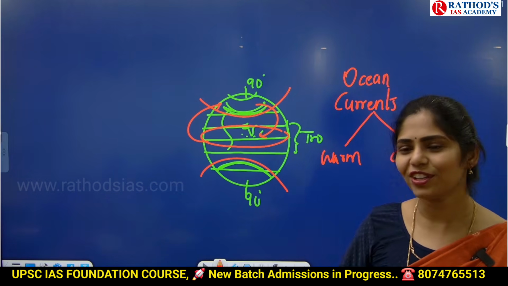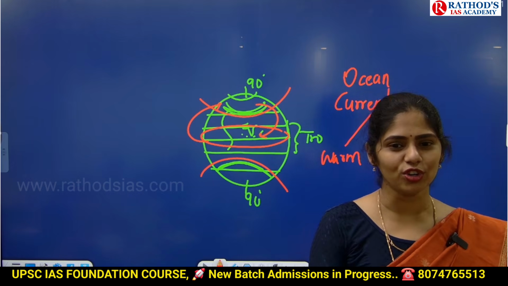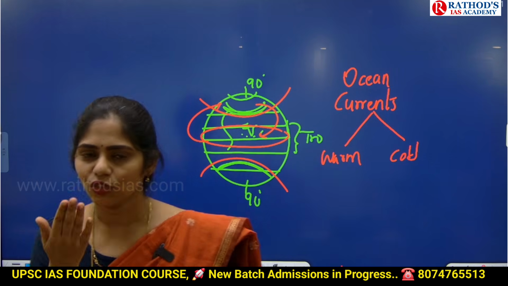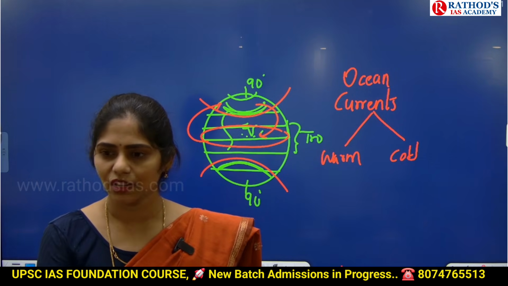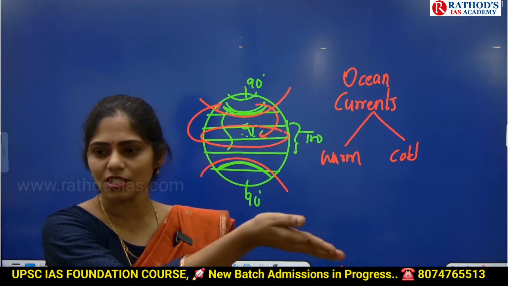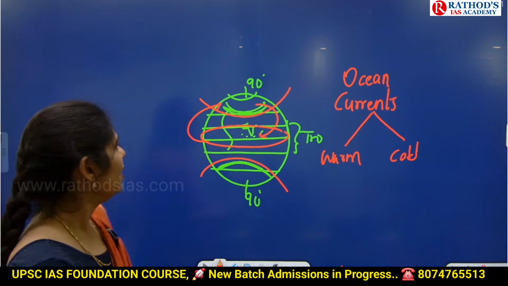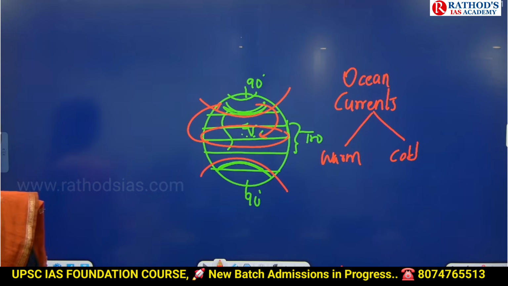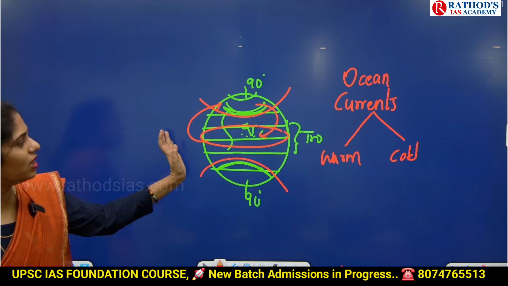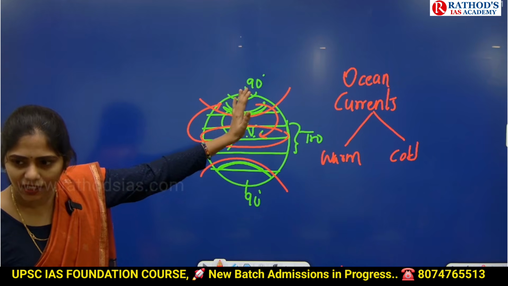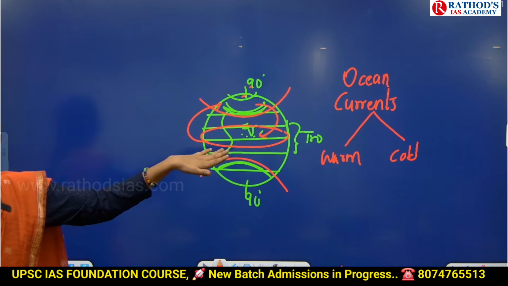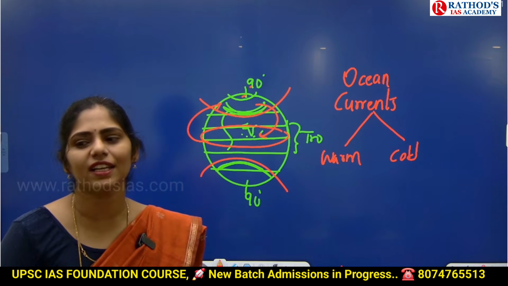How do these warm ocean currents and cold ocean currents maintain climate? Whenever water gets heated, water will convert into water vapor. Water vapor will rise up. It will form what? Clouds. Clouds cause rainfall. Right. That means in which area should there be rainfall? Tropical region only. Right. So here what happens? Warm water will be moving towards polar region, and in polar regions, cold water will be moving towards warm region. So that overall we are maintaining the climate.